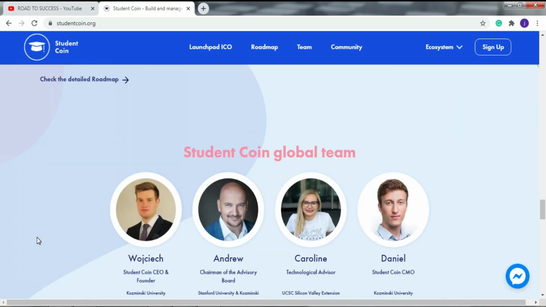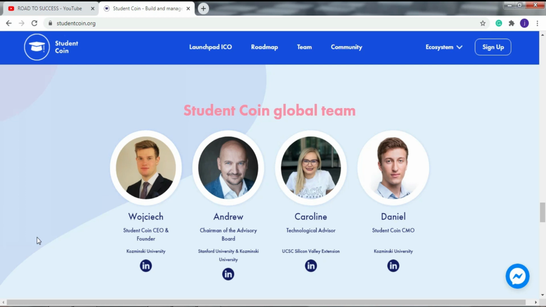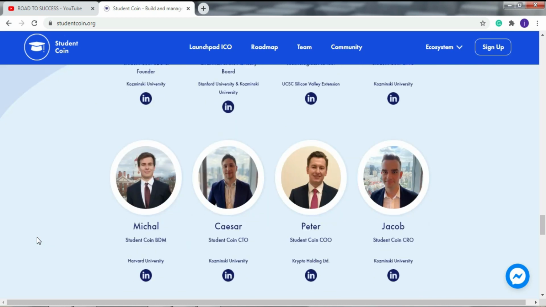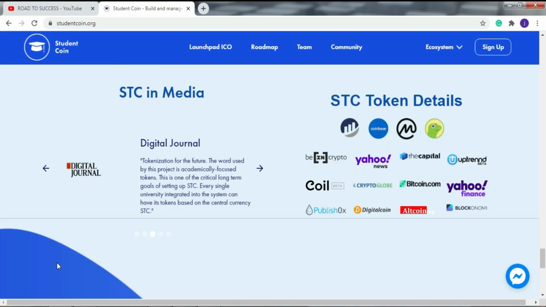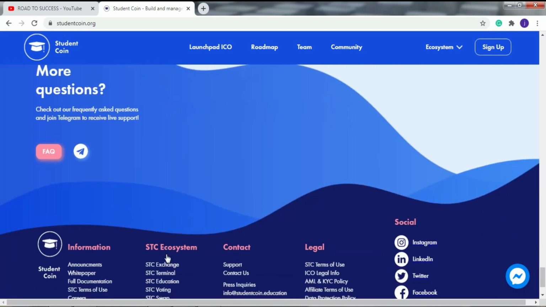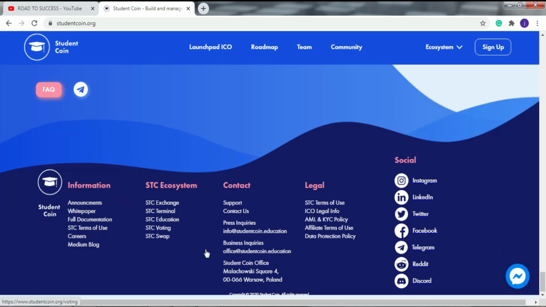This is the team of Student Coin, the global team: the founder and CEO, then Andrew, after that Caroline, Daniel, Michael, Cesar, Peter and Jacob. You can get information and their LinkedIn IDs there. And this is some media section of STC token and some important news of this token, and then the FAQ section. If you have any simple question about this project, please check the FAQ section and you will get your answer there. At the bottom of their website, you get some social media links of this project. Please stay connected with those links and get updates from their social media.